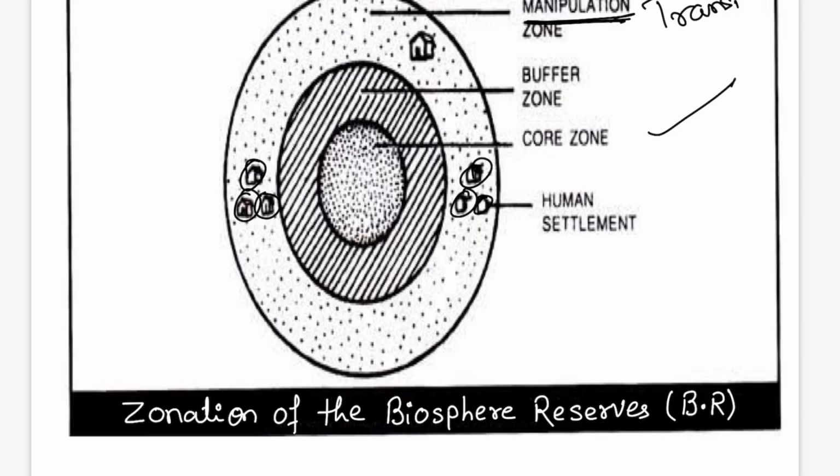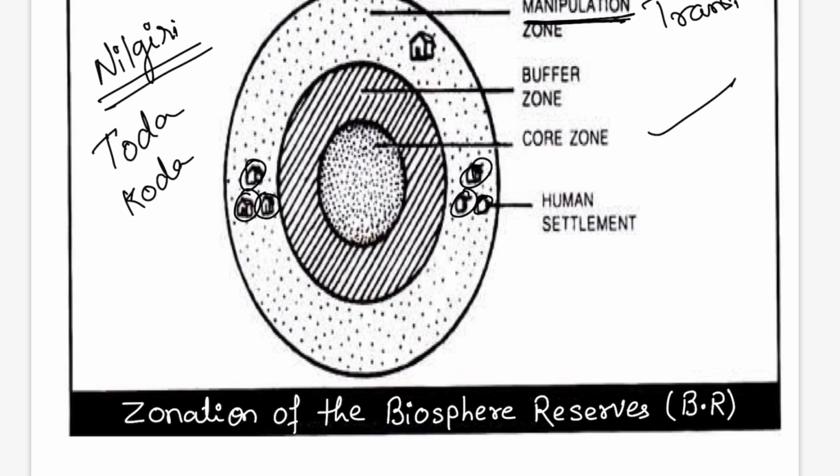For example, in the Nilgiri Biosphere Reserve, these human settlements are occupied by the Toda tribes and by the Kota tribes. These are the tribes living there. So this can be important for your exam. Like in the Seshachalam Biosphere Reserve in Andhra Pradesh, you have the Chenchu tribes. You must have heard about the Chenchu tribes. They were in the news in February 2020.